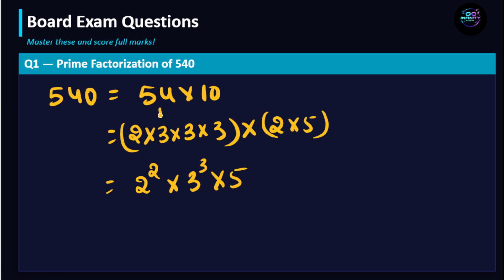If you are not getting how to write 54 directly like 2 into 3 cube, you can divide it like 54 can be written as 2 into 27.